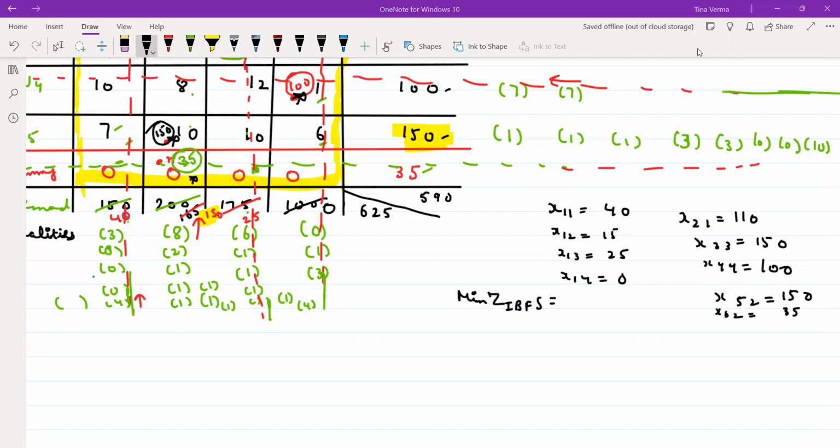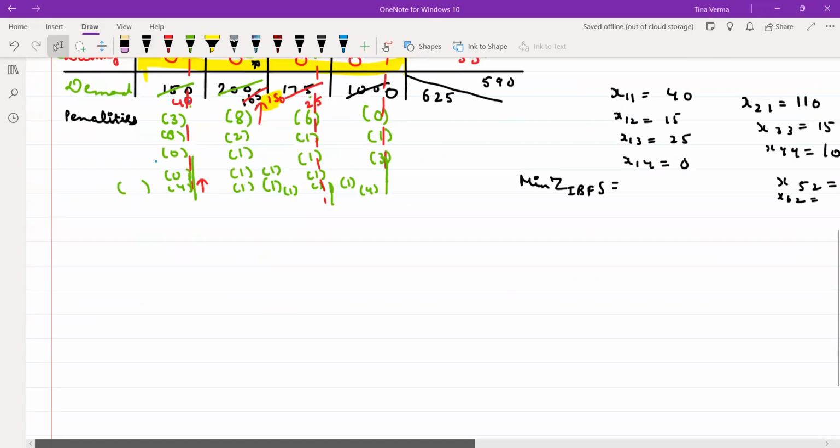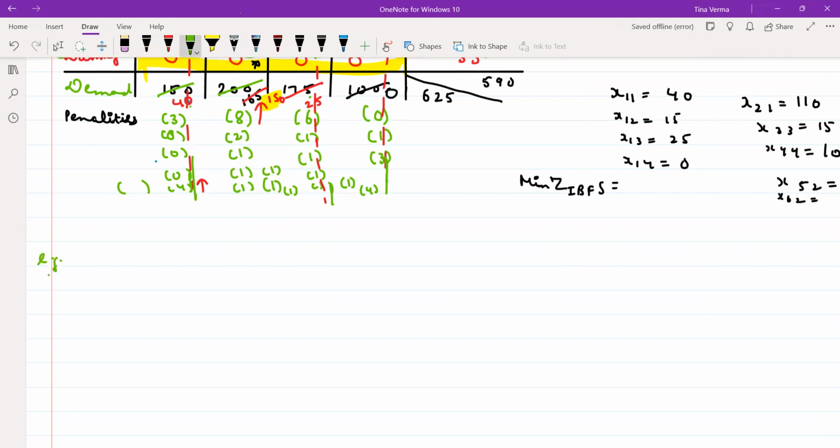So suppose the question is given to you. Don't panic if you see the question. We have not done that. The supply and demand is given only, and what extra is given to you? This is the same question. The statement was: find the initial basic feasible solution by Vogel's approximation for the following transportation problem, right?